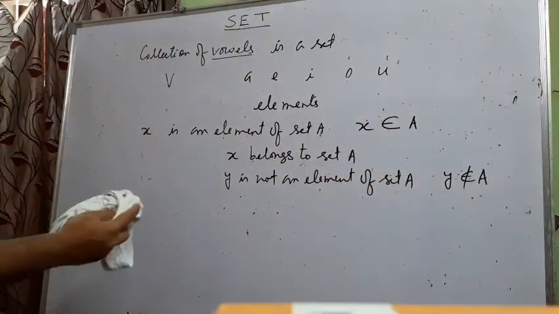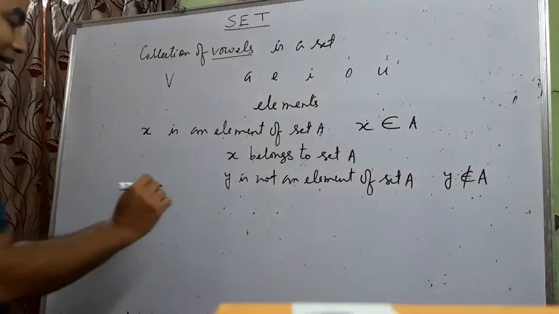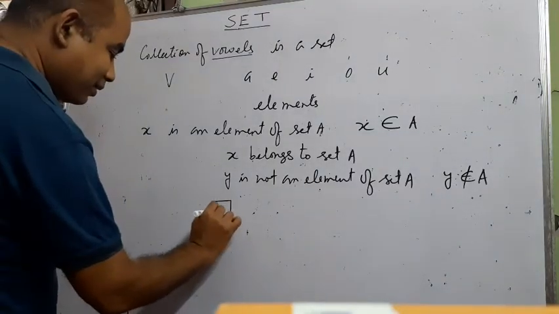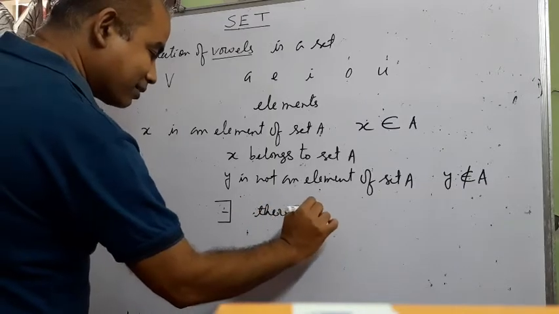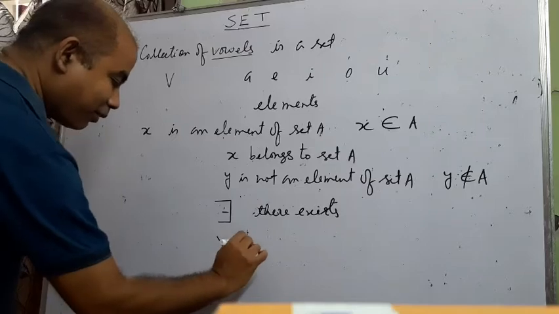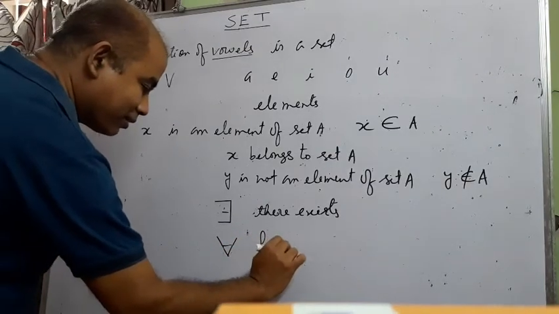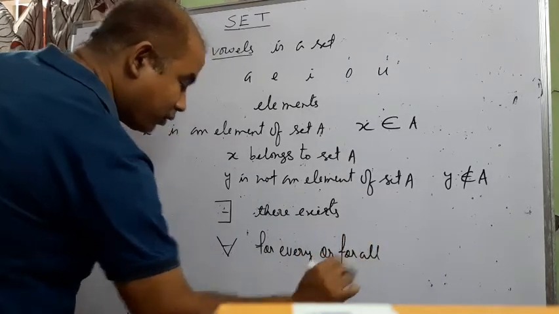So this is one symbol. Here you have to learn some more symbols. This symbol stands for there exists. This symbol stands for every or for all.